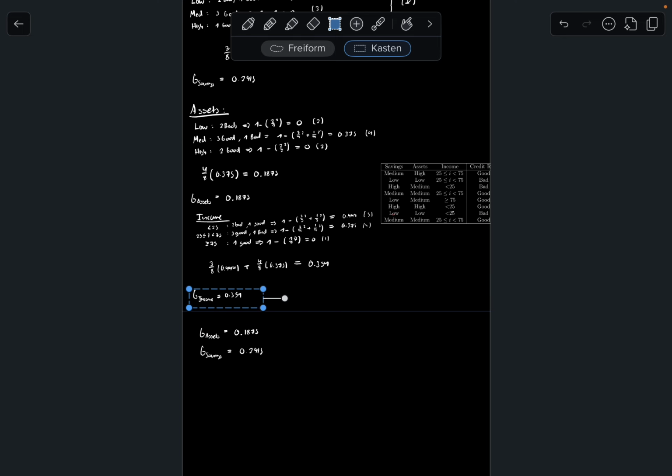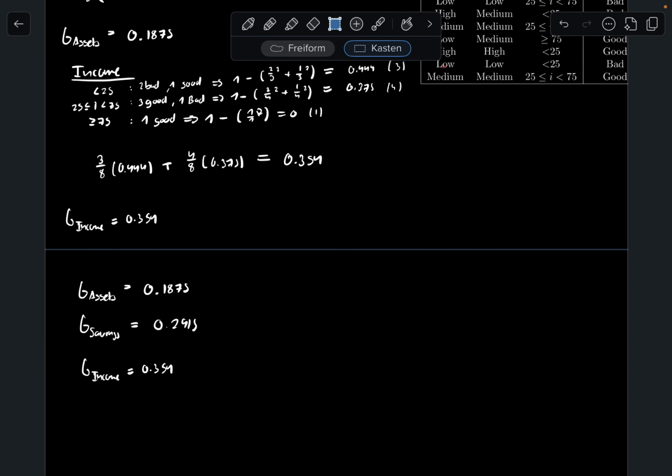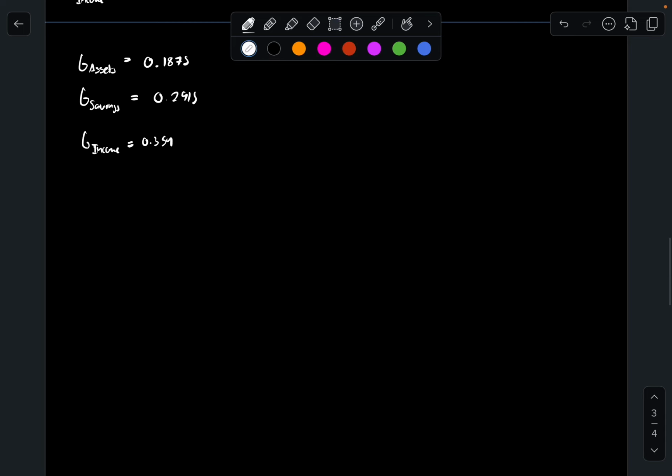So now that we have all of these Gini scores, you can see that the least one is going to be assets, and the greatest one is going to be income. So in this case, the best thing to do is to categorize our graph by assets first, and then we do savings and then income. So if we do assets first,